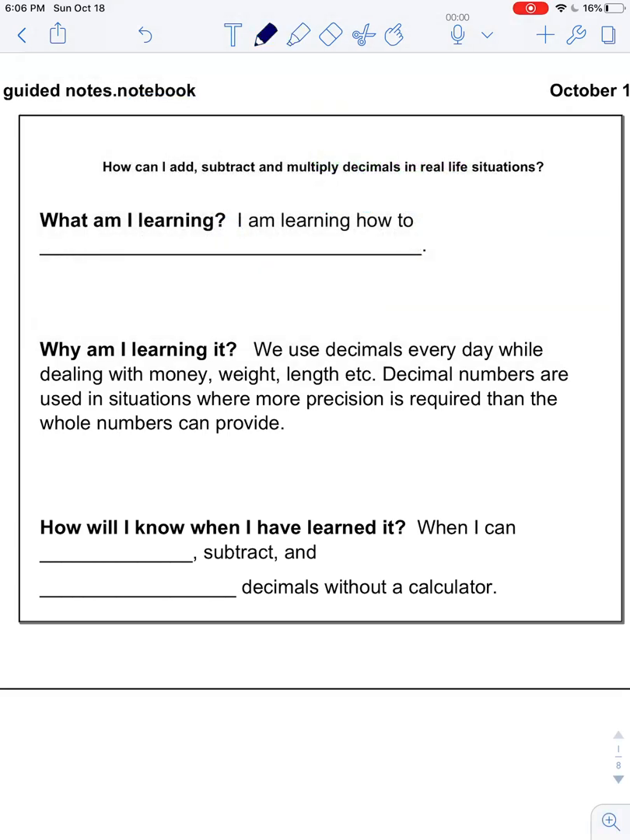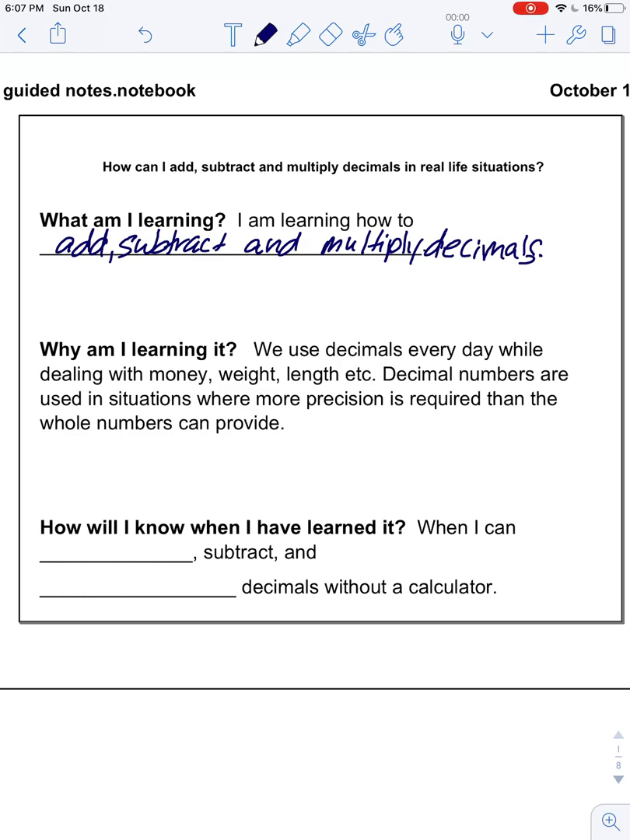Okay, so new unit. What am I learning? I am learning how to add, subtract, and multiply decimals.